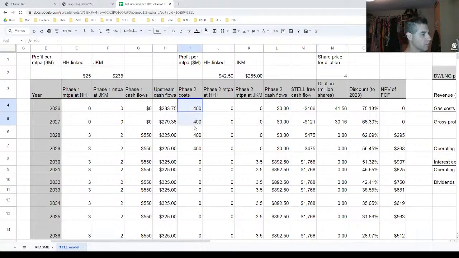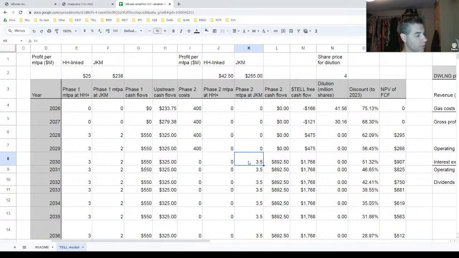And then that takes 4 years to build. And then that gets them to actually get some cash flows from phase 2. I assume those 2 million tons per year, linked at Henry Hub, that they don't own, somebody else owns. And maybe if that ends up being the case as they suggested, maybe that would decrease their cost. Maybe there would be someone else who's got that. But for now, let's just assume that they have to front all these costs, and that they don't have any benefit from that.